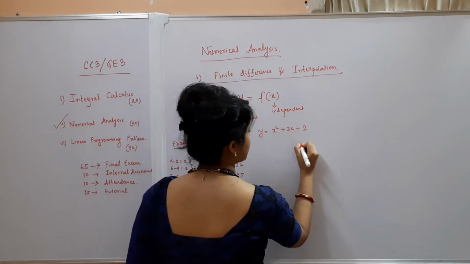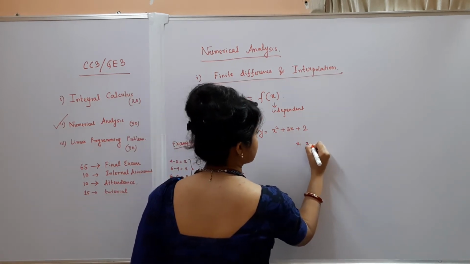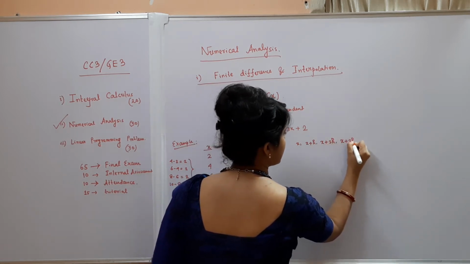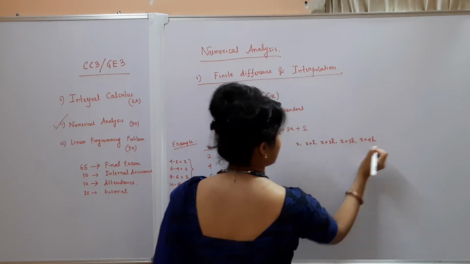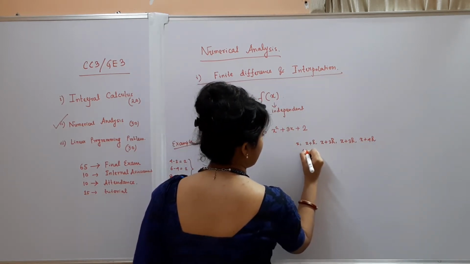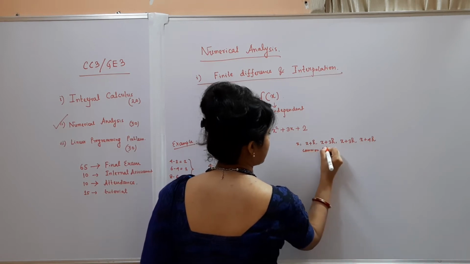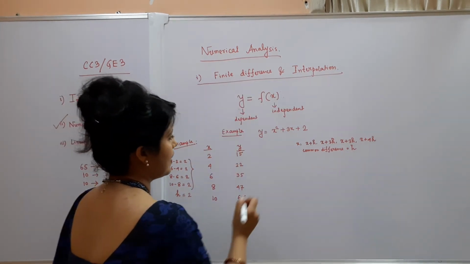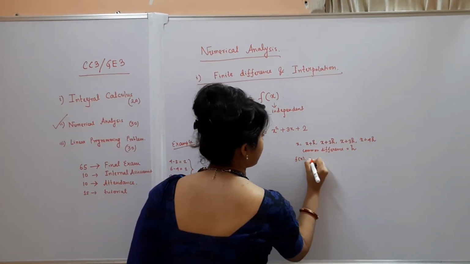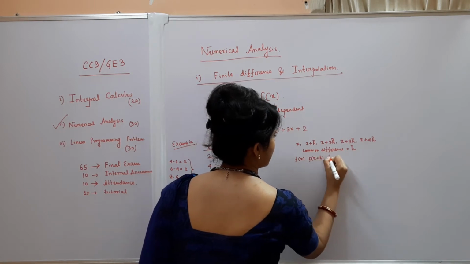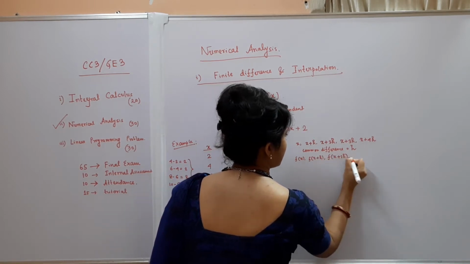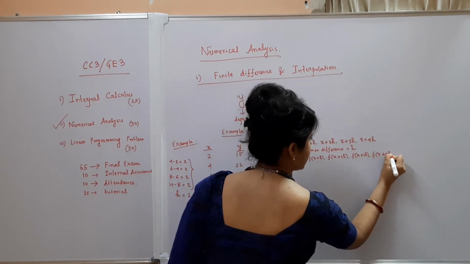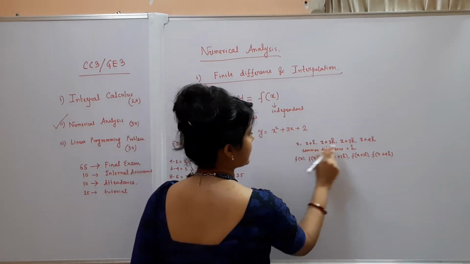If we consider the values x, x plus h, x plus 2h, x plus 3h, x plus 4h, the common difference is clearly h. So the corresponding values of y will be f of x, f of x plus h, f of x plus 2h, f of x plus 3h, f of x plus 4h. So here the difference is h.